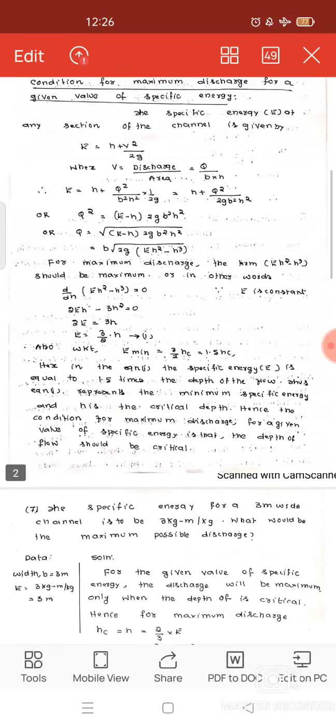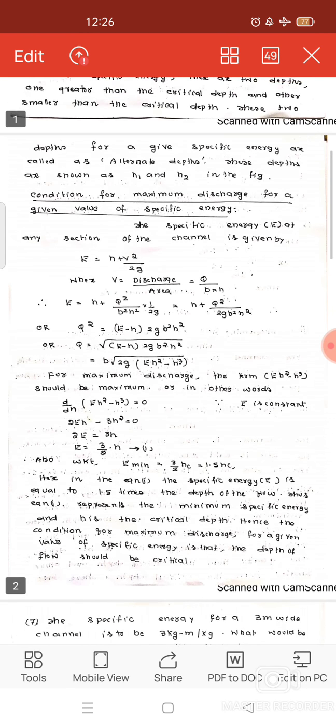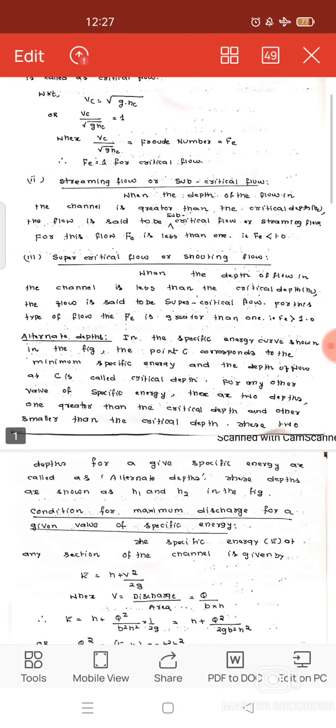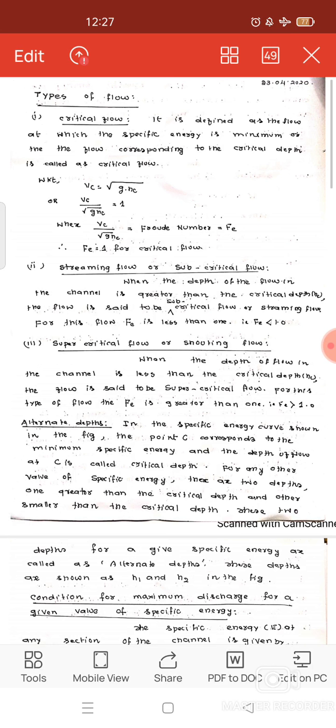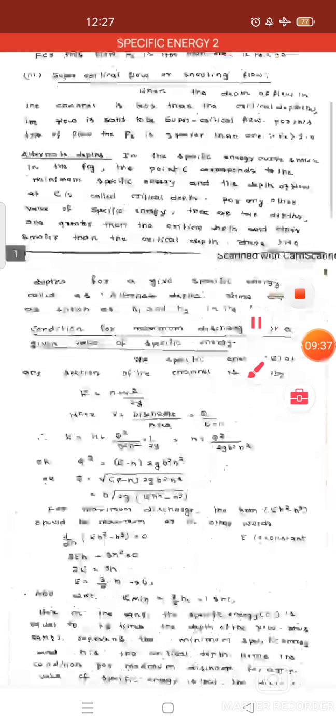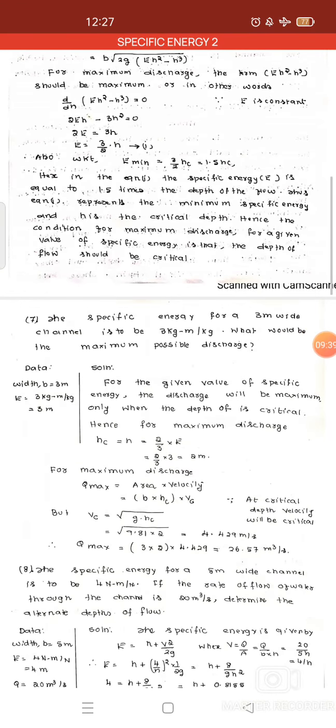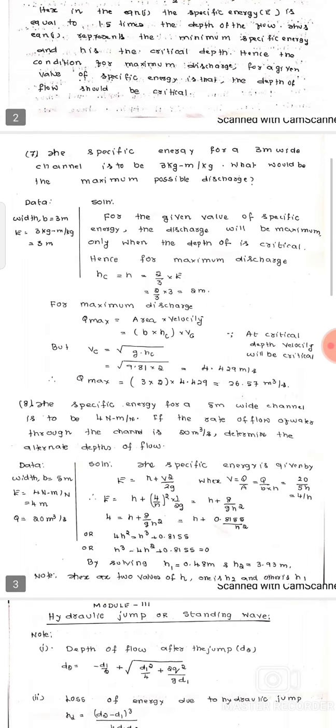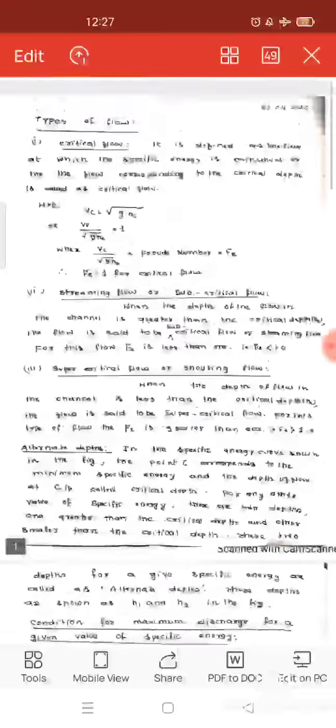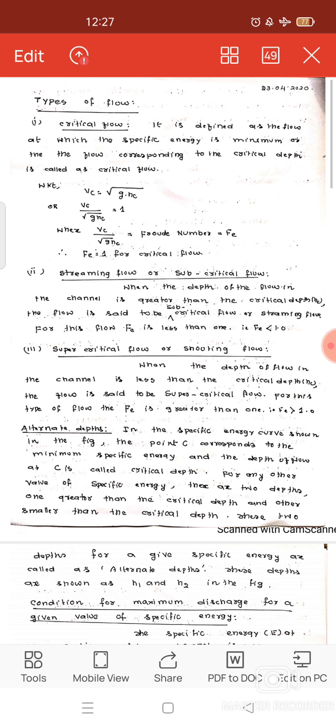So these are the numericals related to alternative depths and the maximum specific energy condition, as well as with respect to the types of flow. In the next part, we can go on to the hydraulic jump. After deriving the hydraulic jump, we move on to the hydraulic jump numericals. That will complete module 3.